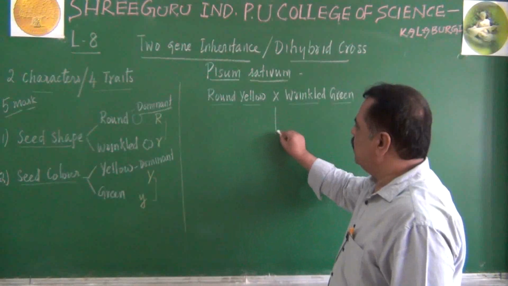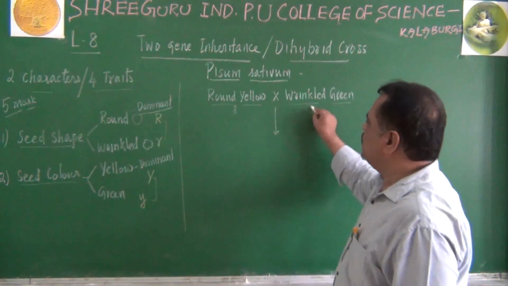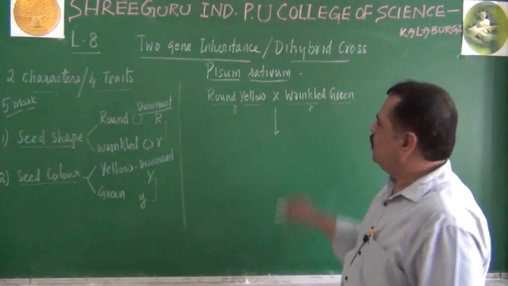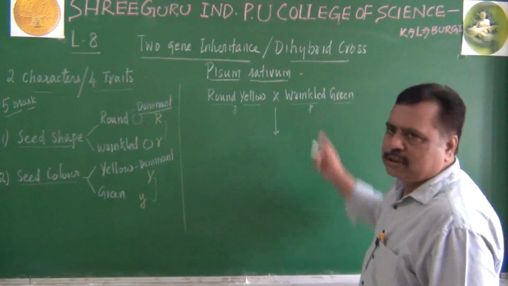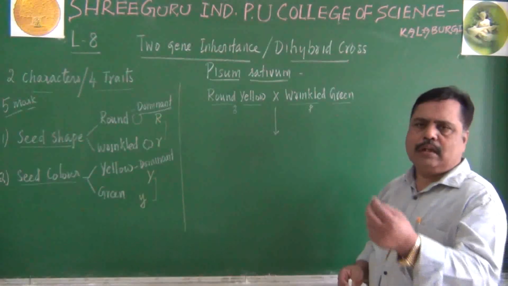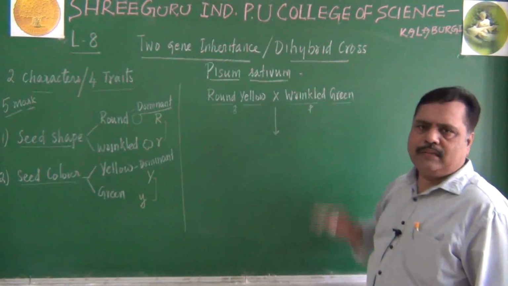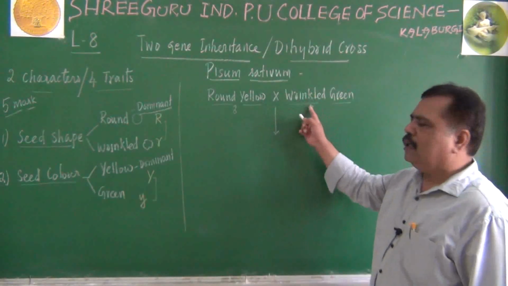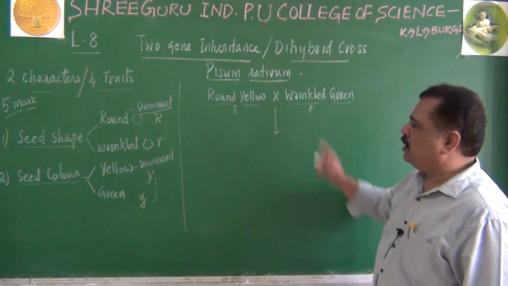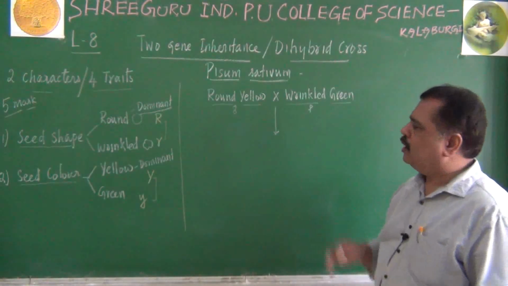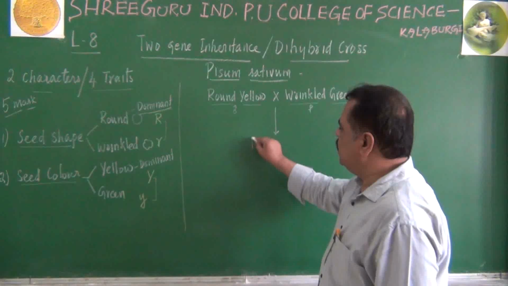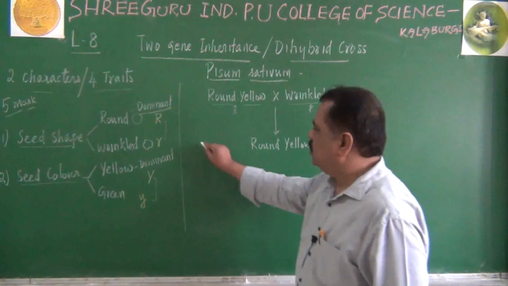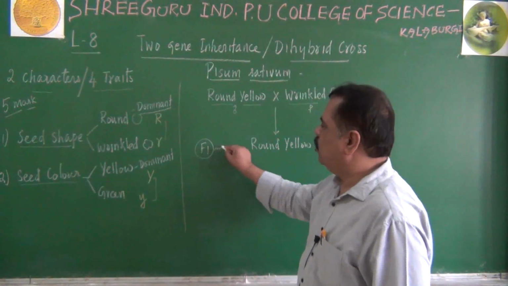When he crossed them, let us imagine this is a male parent, this is the female parent. The pollen grains from them have been transferred to the female parent. Female parent is emasculated because it was a bisexual flower. So after emasculation it behaves perfectly as a female. Now when pollen grains are transferred to the wrinkled green, they have undergone fertilization and they produced the first generation also. Mendel obtained first generation offspring as round yellow only. All the F1 generation offspring were round yellow, remember.